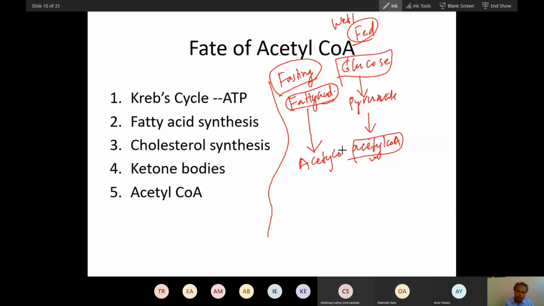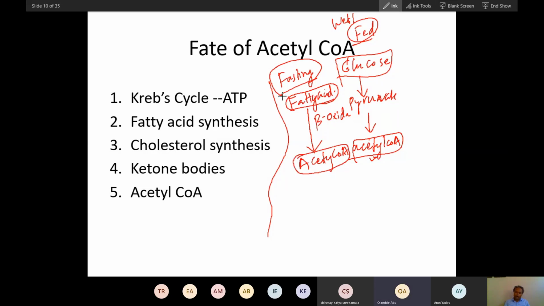Acetyl coenzyme A through beta oxidation. Do you understand this? Yes, sir. So these are the very important sources of fat. These are the very important sources of acetyl coenzyme.